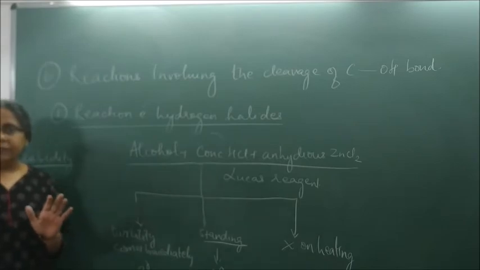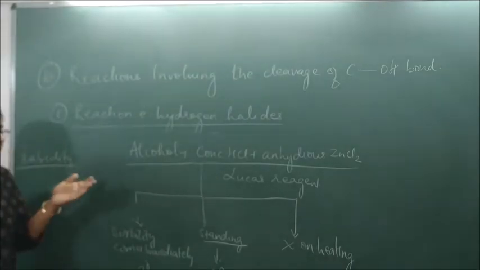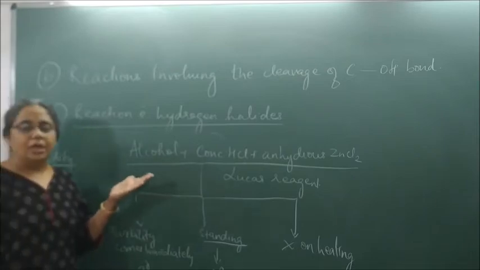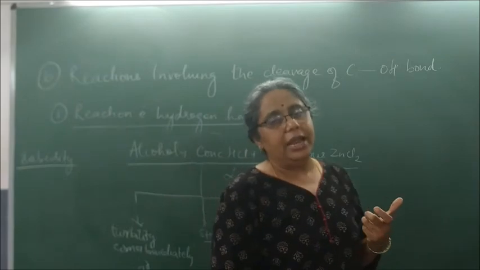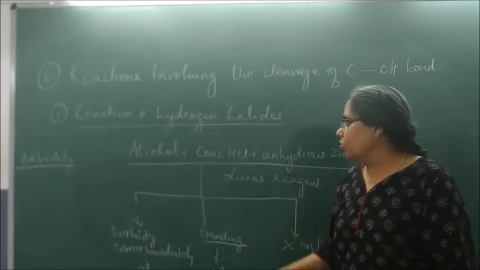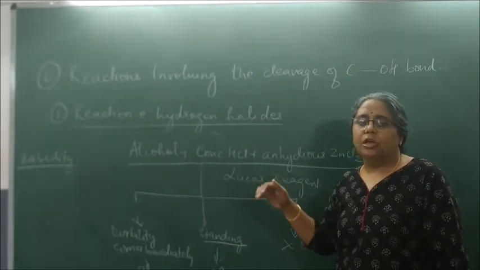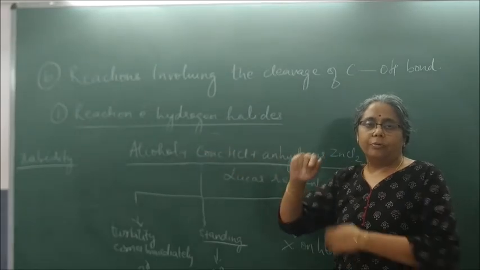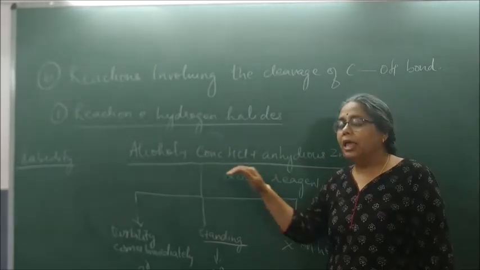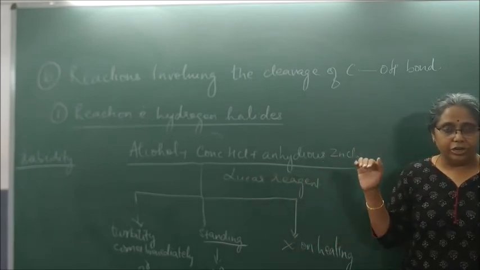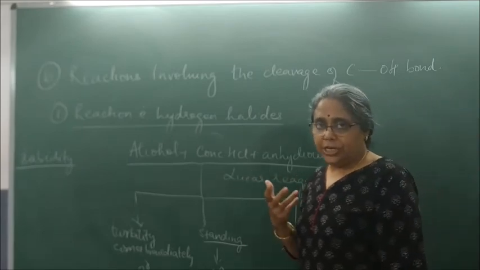So once again I will repeat. ROH plus HX gives RX plus H2O. A mixture of HCl and anhydrous zinc chloride is called Lucas reagent. When I add Lucas reagent to three test tubes of primary, secondary and tertiary alcohol, I wait for turbidity to appear.